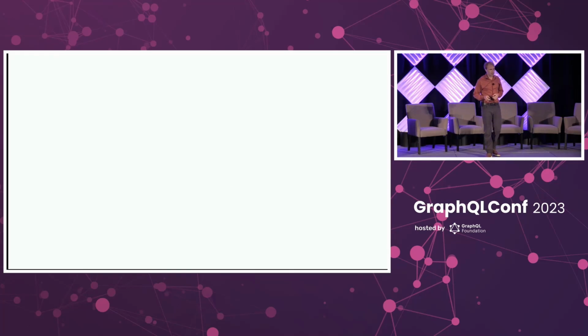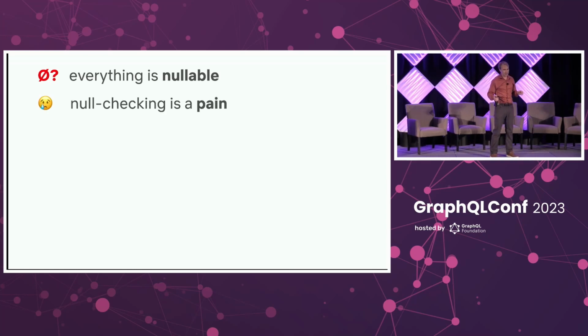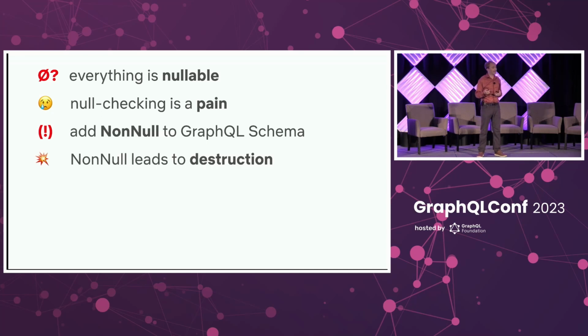And so let's recap. In the beginning, everything is nullable. Null could be hiding anywhere. And null checking is a pain. You have to do it all throughout your code. And so we add non-null to GraphQL's schema. And this is great. But it turns out non-null leads to destruction. You lose data.